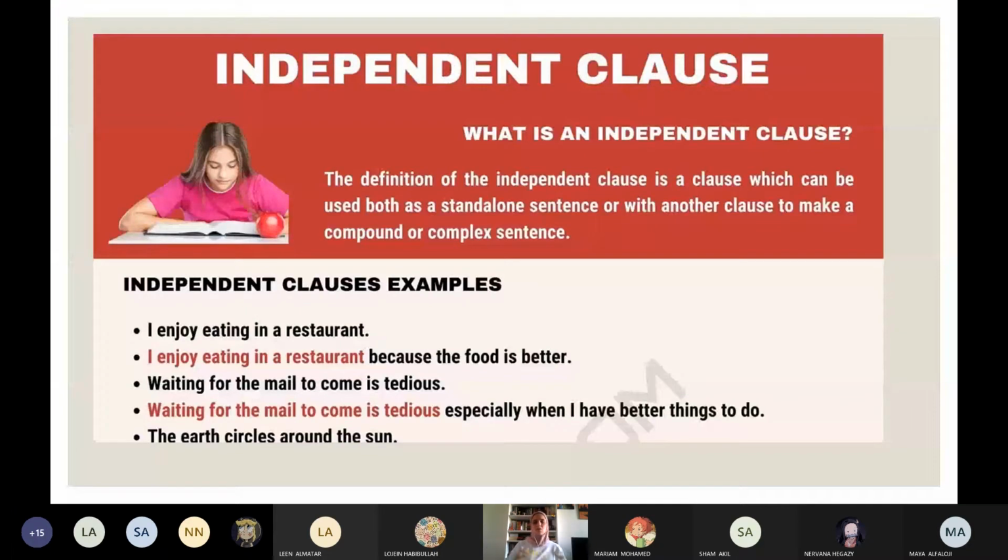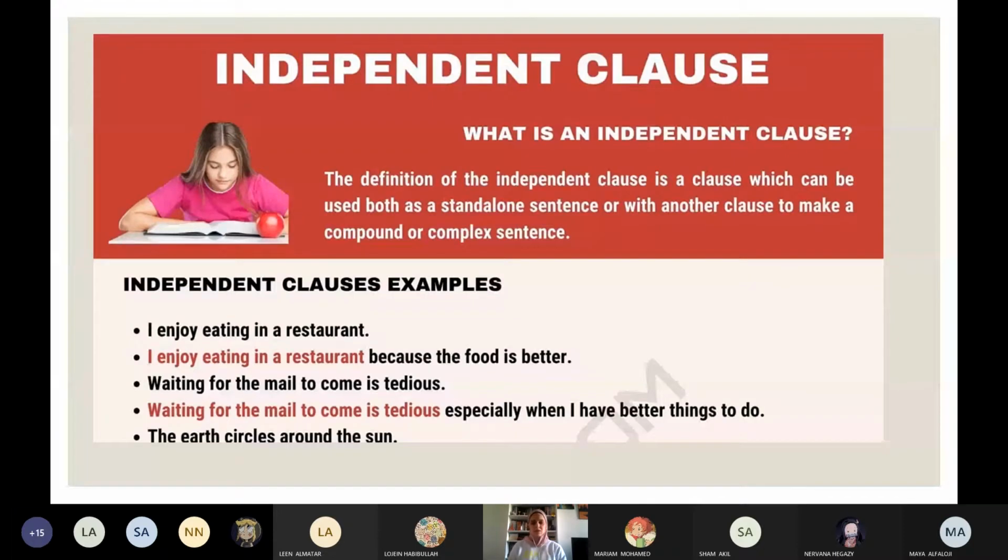What is a clause? Clause is a group of words with a subject and a predicate. We have independent, which is a standalone sentence, and dependent, which can't stand alone.